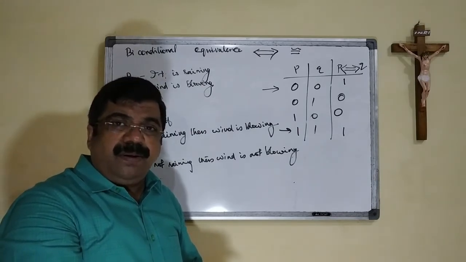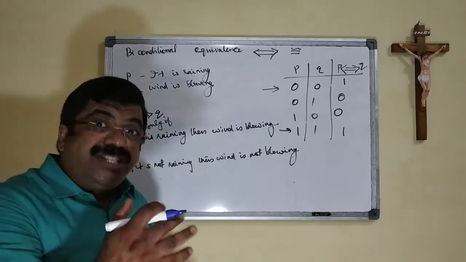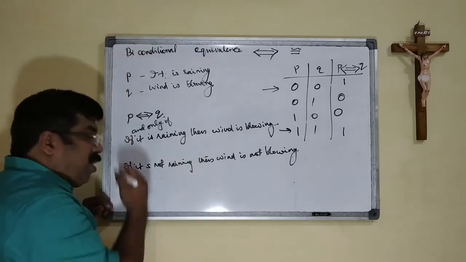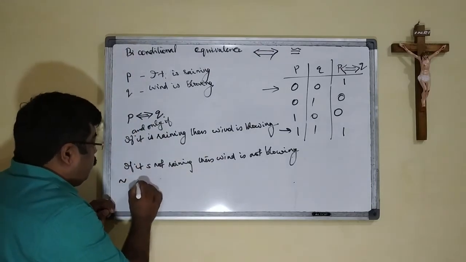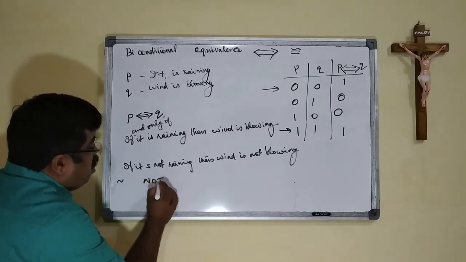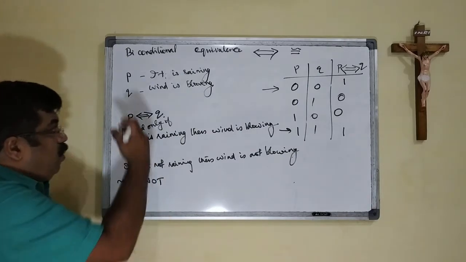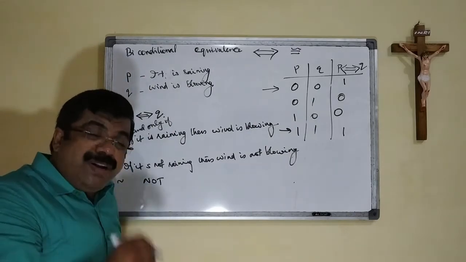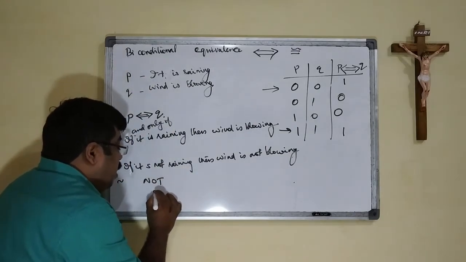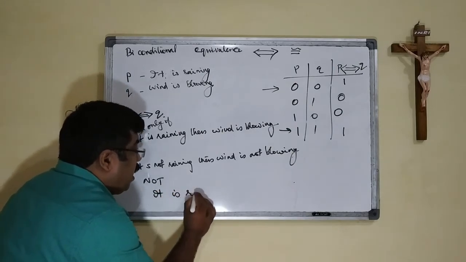Okay. Next one we have is the negation. So what is that negation? Negation, or we call it NOT. We take only one statement because I told you it is a unary operator. We take it as, it is raining.